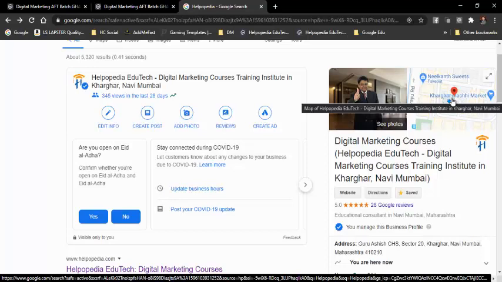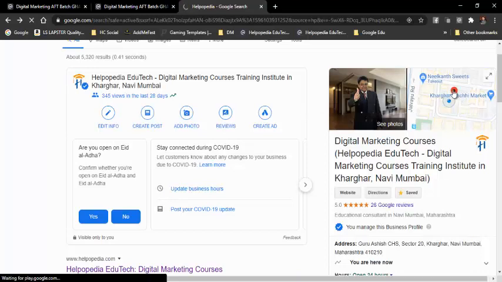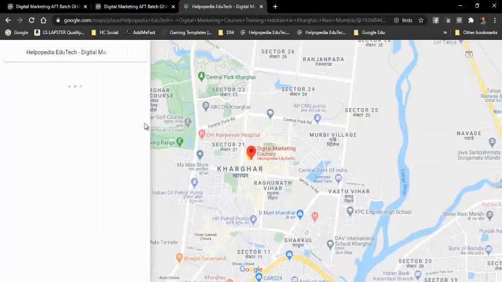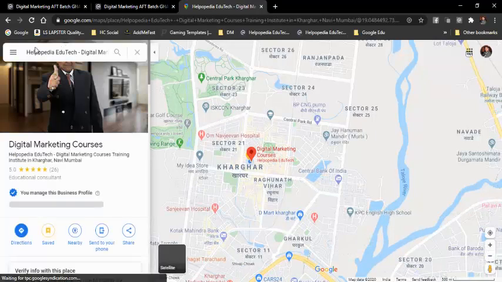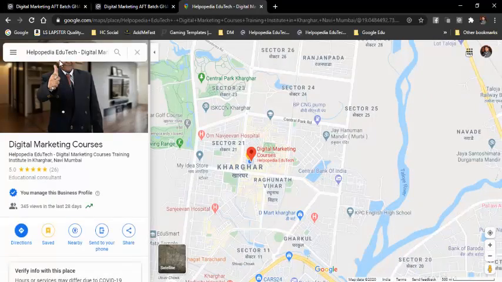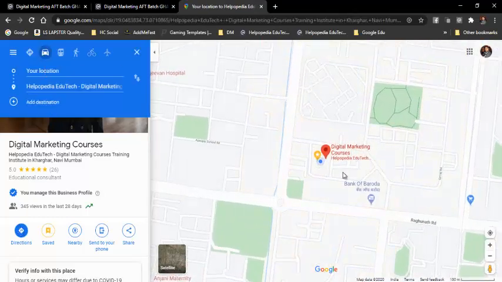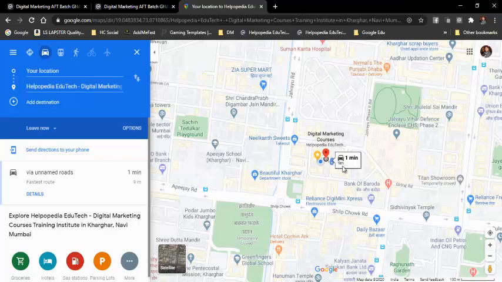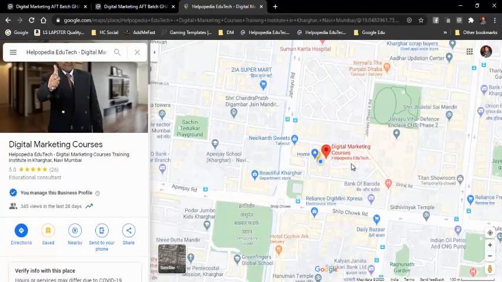And then if people want to find our address and meet us, they'll click on the map and they'll get the directions over here. People can also get the directions. It will ask you to allow your location, and once you allow it, it will show all the information from your location to this location. See, over here we can see directions. Right now I am at my own location, so it is showing only 1 minute, because I am at the same place. So like this, we can also register our business on Google Maps.